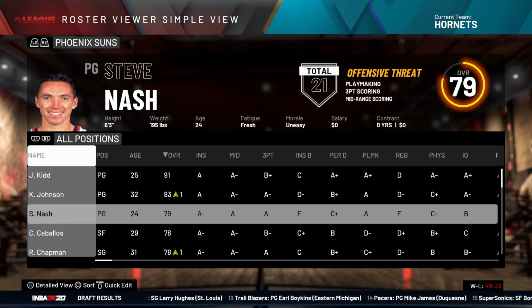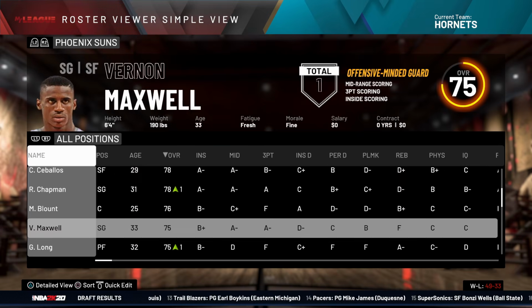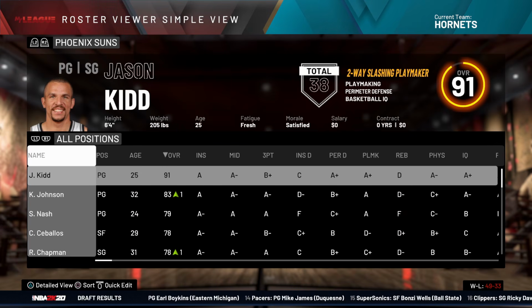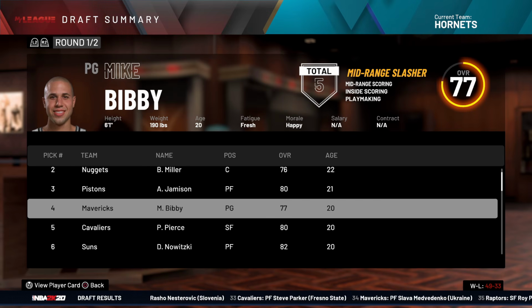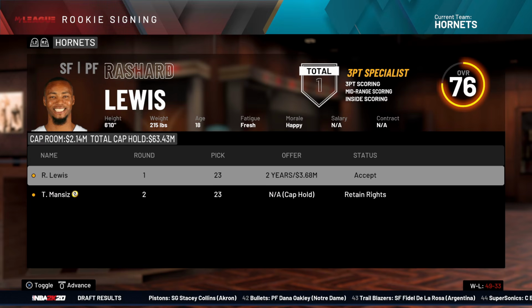So Jason Kidd, Steve Nash, and Dirk are going to team up now instead of individually teaming up with the Mavericks at some point in time. And yeah, the Pelicans building a solid foundation, if I had to say so myself. While the Mavericks passed on Dirk for Mike Bibby. While we drafted Rashard Lewis, is actually a really good pick for 23.